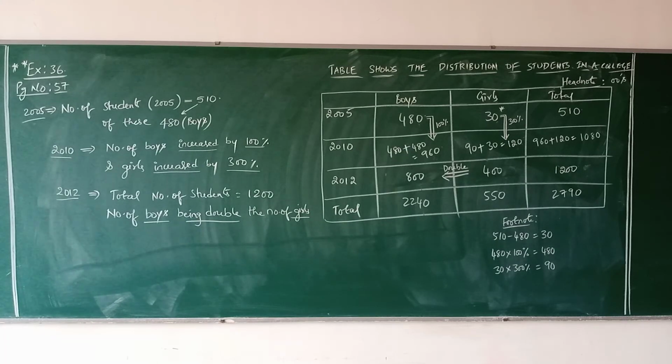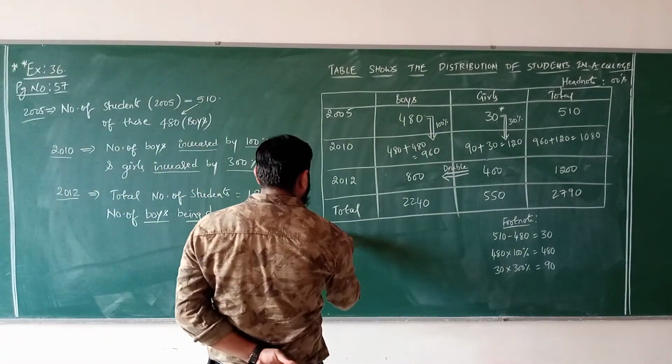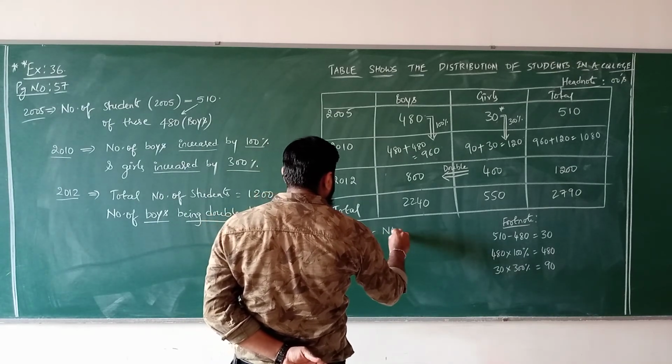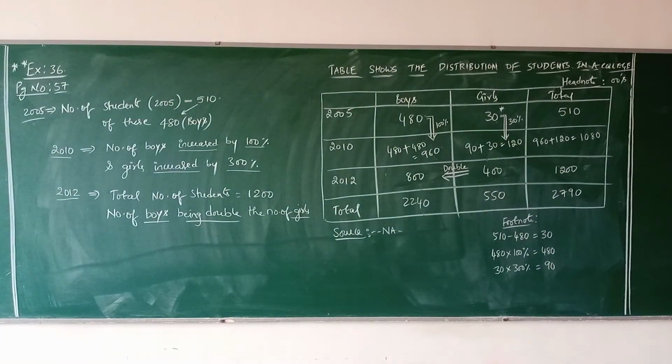Title, table writing, title must be written in bold letters and then draw the table neatly, bifurcate the characteristics according to the question. Write the footnote and head note. Source note not applicable. You can write source note is not applicable. So you can write the source note like this. I hope I am very, very clear this question.